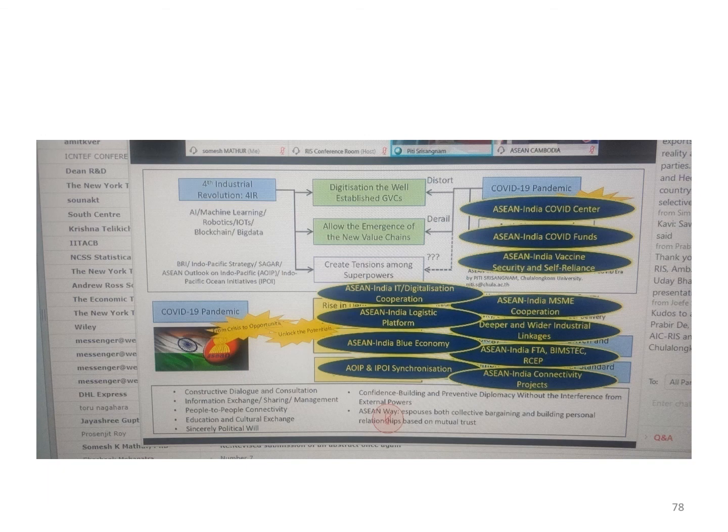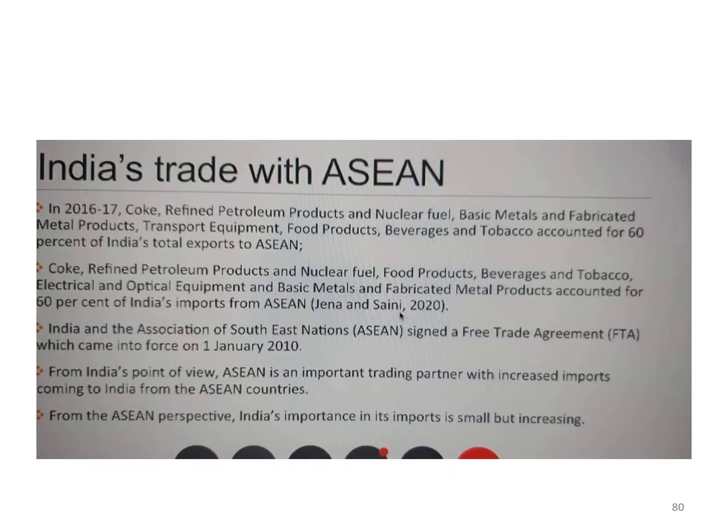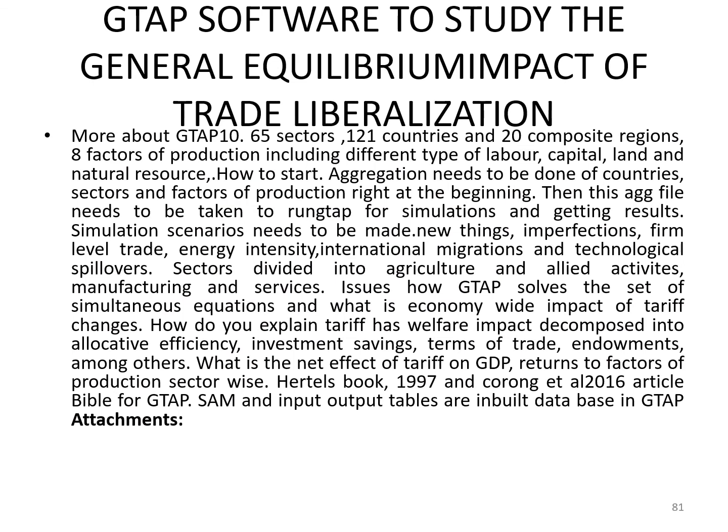So with ASEAN, we can have an ASEAN India COVID Center, ASEAN India COVID funds, ASEAN India vaccine security and self-reliance, ASEAN India MSME, deeper and wider industrial linkages, ASEAN India FTA, BIMSTEC, RCEP, ASEAN India connectivity projects, and blue economy, logistic parks, digitalization cooperations, and so on and so forth. More on India's trade with.